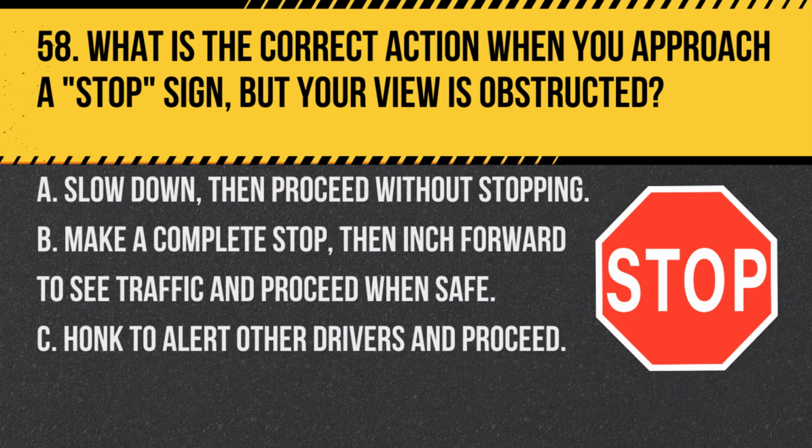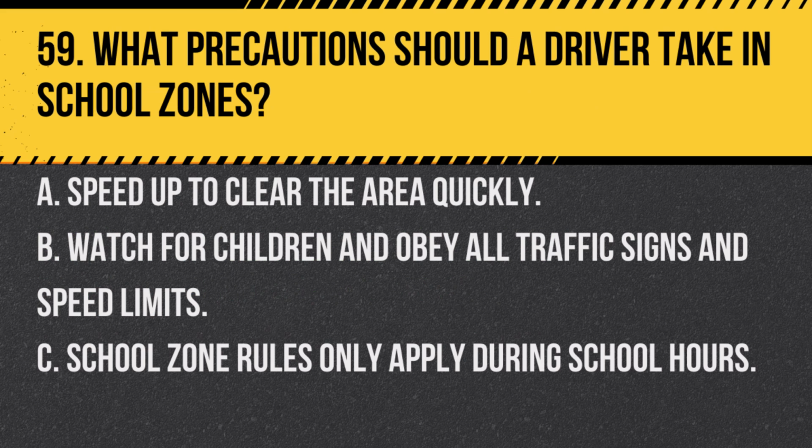Question 58. What is the correct action when you approach a stop sign, but your view is obstructed? A. Slow down, then proceed without stopping. B. Make a complete stop, then inch forward to see traffic and proceed when safe. C. Honk to alert other drivers and proceed. Answer. B. Make a complete stop, then inch forward to see traffic and proceed when safe. At an obstructed stop sign, make a complete stop first, then move forward carefully to gain a better view and proceed when safe.